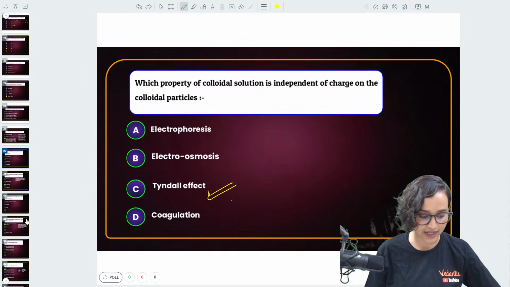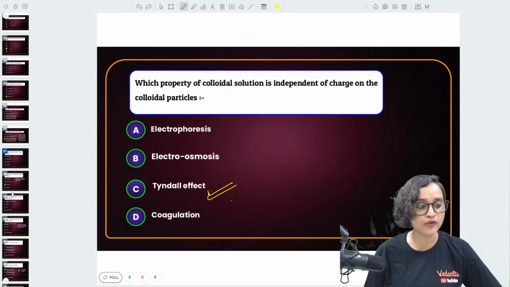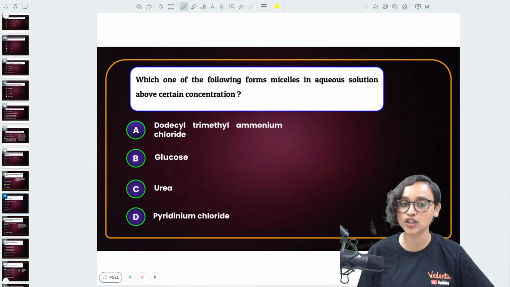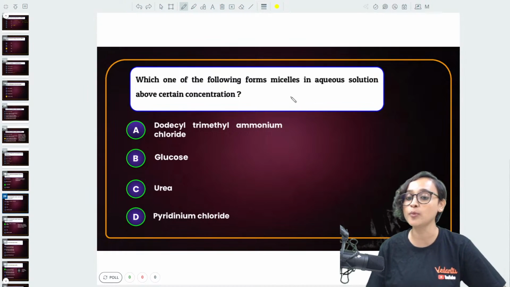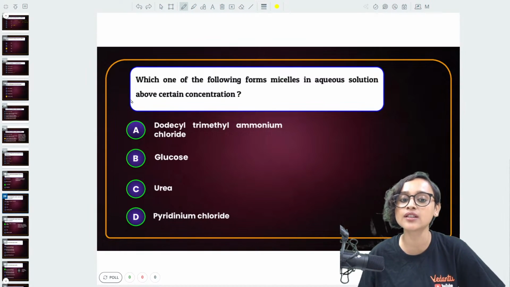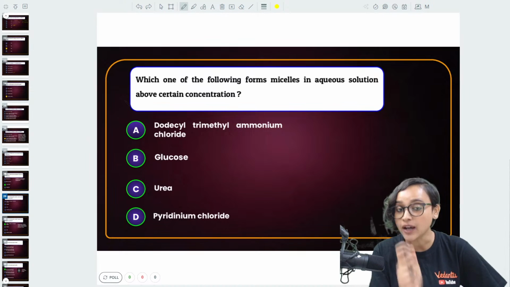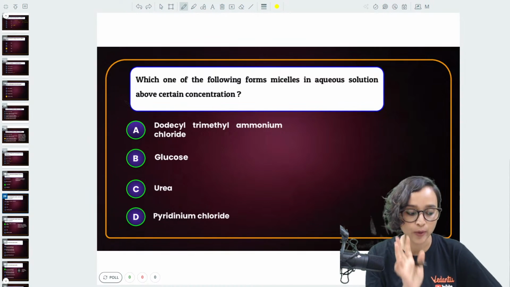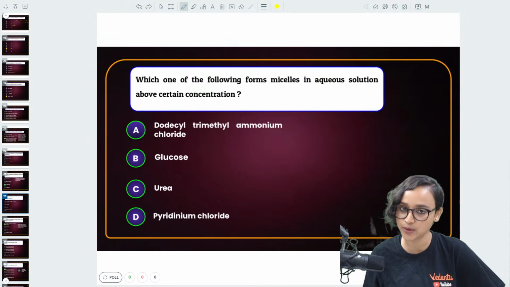No problem, Rex Knight. Absolutely. Thank you, Nagalakshmi. Chalo, moving on to the next question, guys. The next question is, which one of the following forms micelles in aqueous solution above certain concentration? Okay, once again, very easy, guys. I think you will all be able to do it. Come on, tell me.